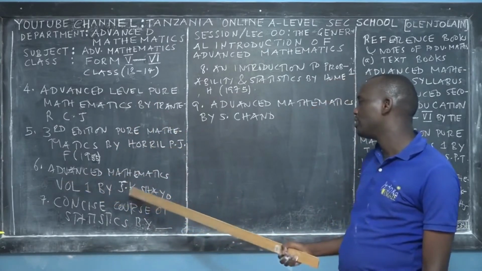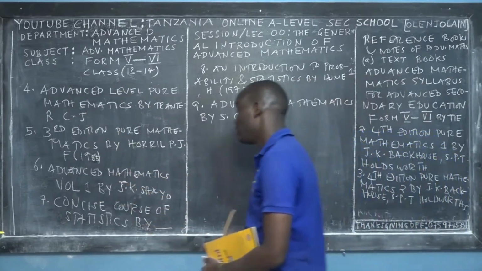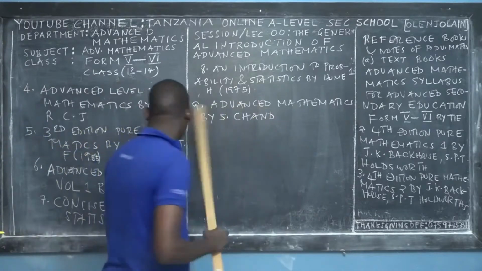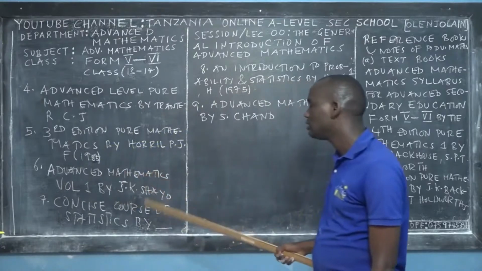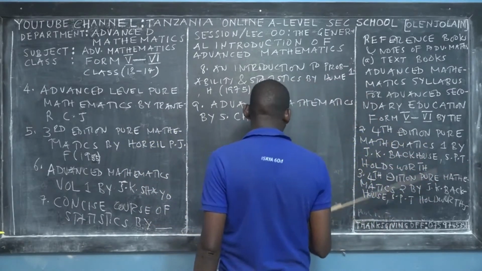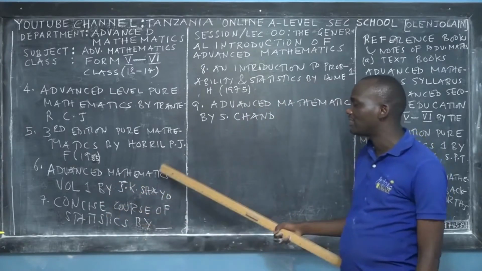Advanced Mathematics Volumes by J.K. Shire is one of the interesting books. I remember using it when I was in A level because it simplifies and explains sets. In this book, don't expect to find sets again. All logics are no longer here. But this book explains sets in detail, vectors, and some other topics.